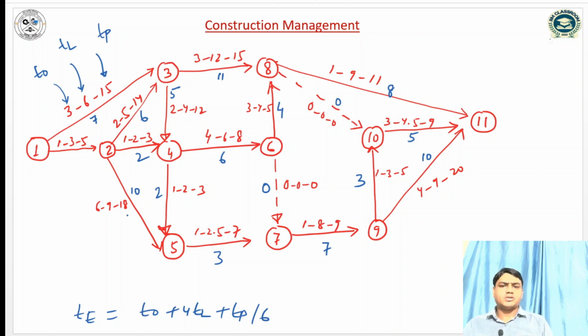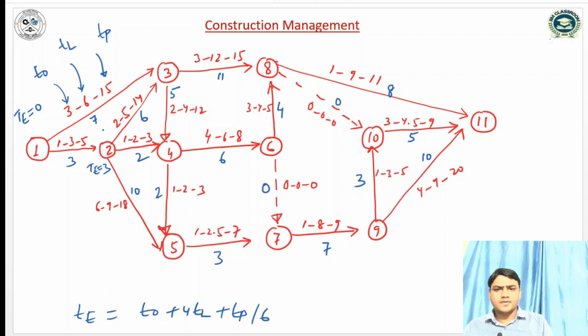So we have computed the expected time for each activity. The earliest expected time for the starting event is 0, so it will be 0 plus 7, 7. For event 2, the earliest expected time is 0 plus the expected time for activity 1-2, which we have not computed. 3 into 4 is 12, plus 5 is 17, plus 1 is 18, divided by 6 is 3. So it will be 3, and 3 plus 10 is 13.